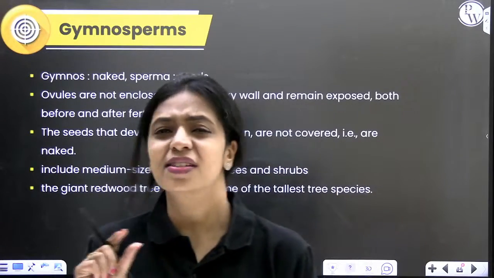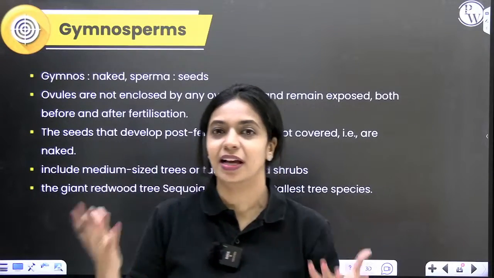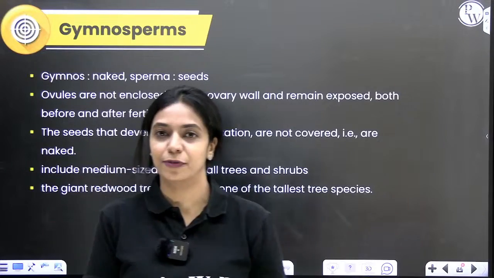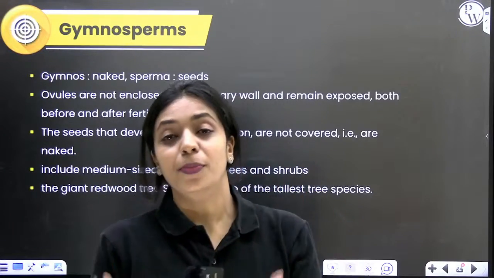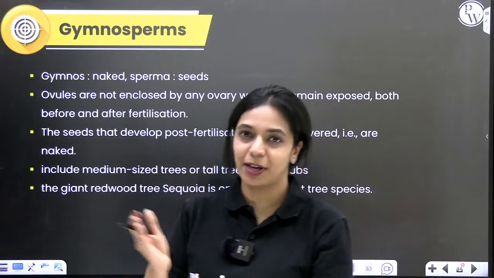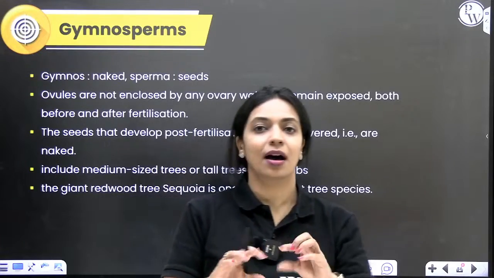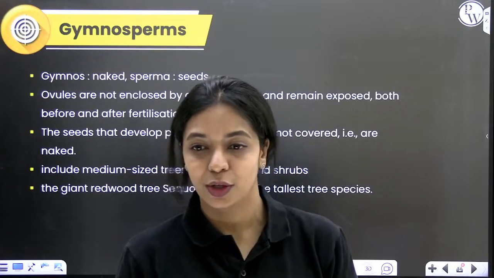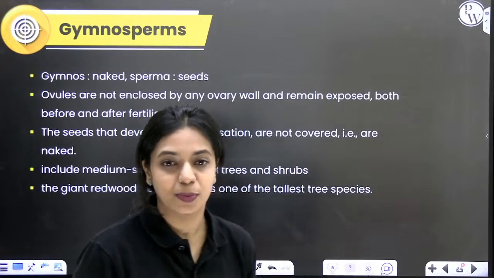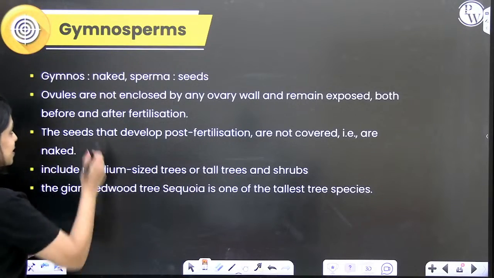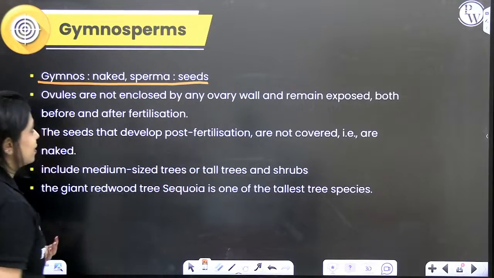Naked seeds means what? Seeds are generally covered by the fruit, right? By the fruit wall. So what becomes the fruit wall? The ovary becomes the fruit wall. If the seeds are not covered by the fruit wall, then you call it naked seeds. So gymnosperms are plants that produce seeds, but those seeds are not covered by fruit wall.